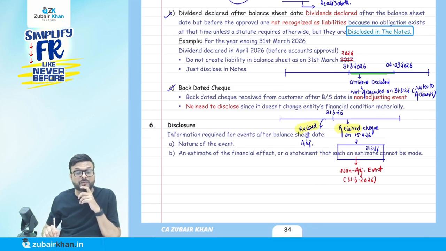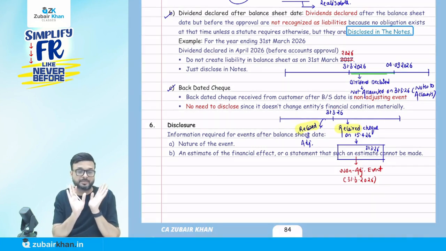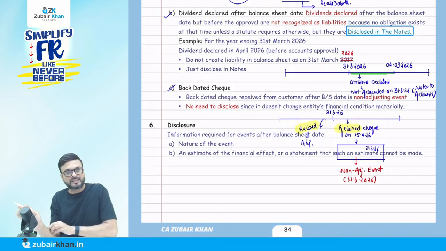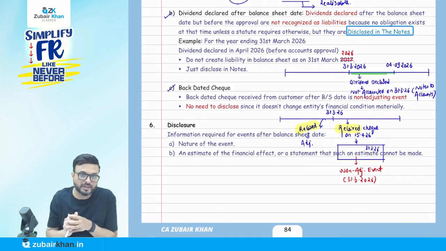Okay. So when you receive the check is important. If you receive it before 31st, when you deposit it doesn't matter. If you receive the check after 31st March, it's a non-adjusting event. If you receive it before 31st March, it's adjusting. But remember this, okay? One example, one question, we are going to solve here today only. I will tell you the accounting entries for that as well, okay?